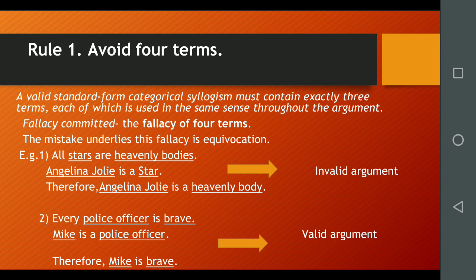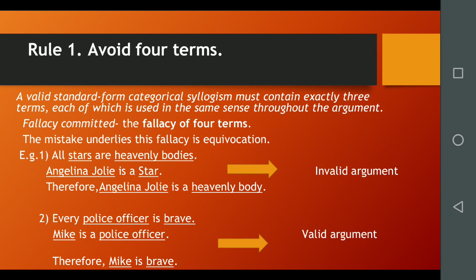Most often, it is the middle term whose meaning is thus shifted in one direction to connect it with the minor term and in a different direction to connect it with the major term. In doing this, the two terms of the conclusion are connected with two different terms rather than with the same middle term. And so the relationship asserted by the conclusion is not established.